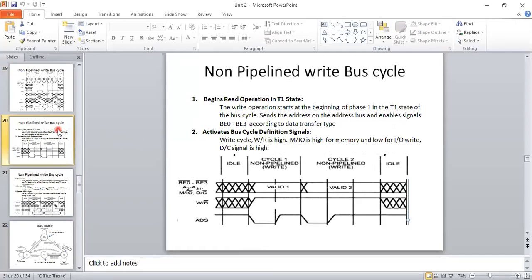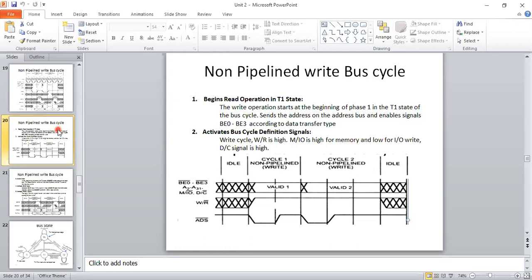By the write operation, it will start at the beginning of phase 1, right? That is for the P1 state. It will send the address bus and enable the signals B0 to B8 according to the data transfer. Next, in the second phase, it activates the bus cycle with an ADS signal which needs to be enabled.